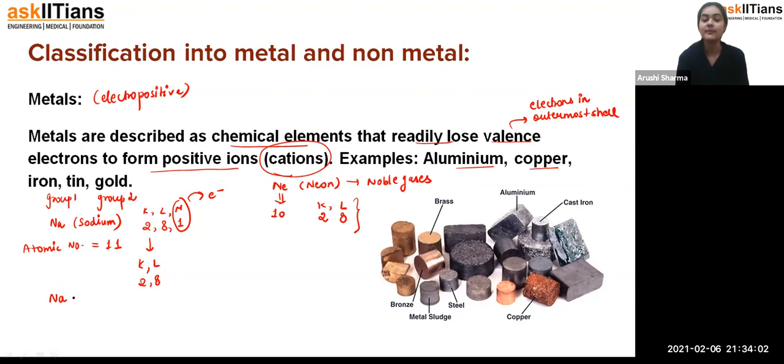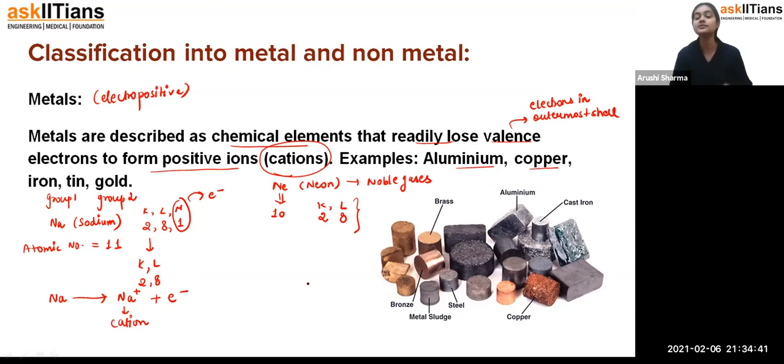When there is the loss of the electron, or donation of the electron, and the element occupies the positive charge, we call it a cation, an electropositive ion. That's why metals are electropositive in nature, because they lose their valence electron to form the positive ion, and that positive ion we call a cation.